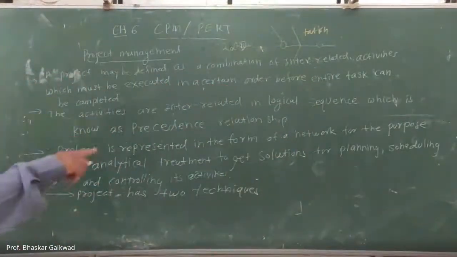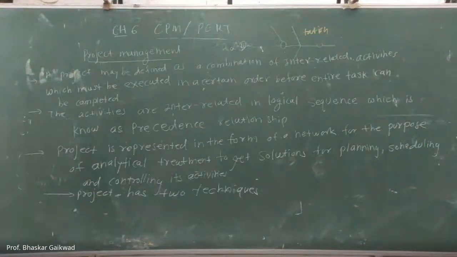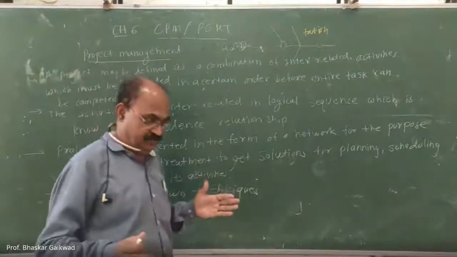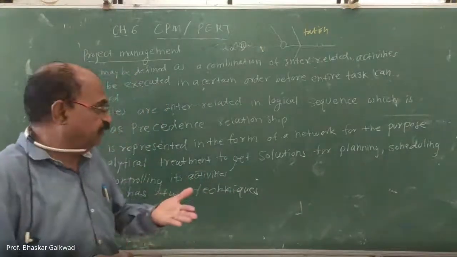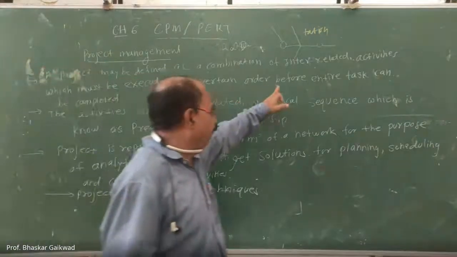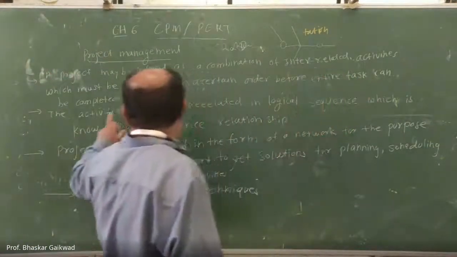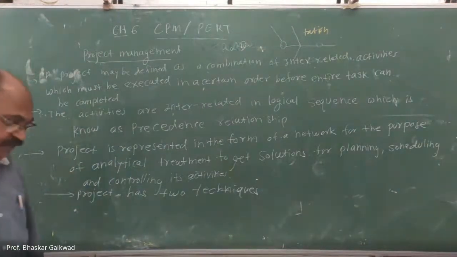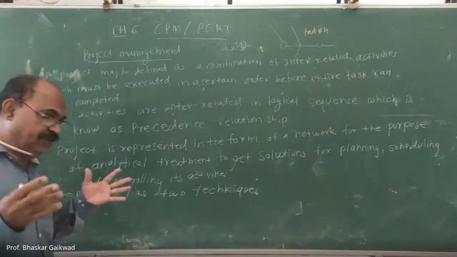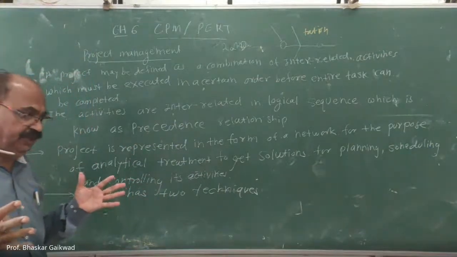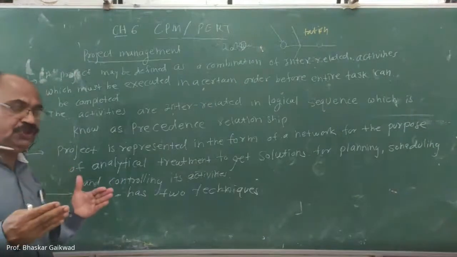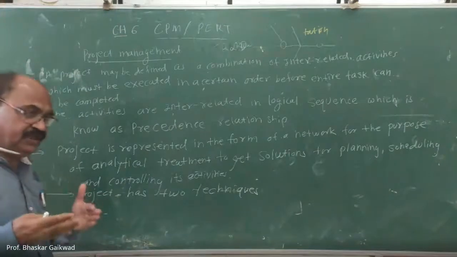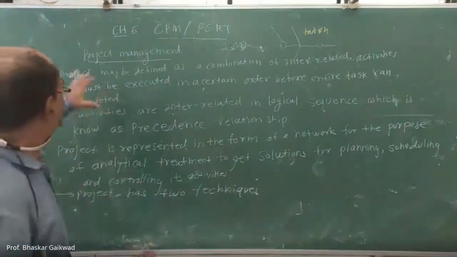So many activities, we have to make the combination of that, and they must be executed in certain orders. Those activities we have to execute in certain orders before the entire task can be completed. Whatever the task is, assembly is one of the tasks. So before the assembly, whatever the activities are, we have to arrange them in logical, certain orders so that all these activities can be executed. So this is called the project.